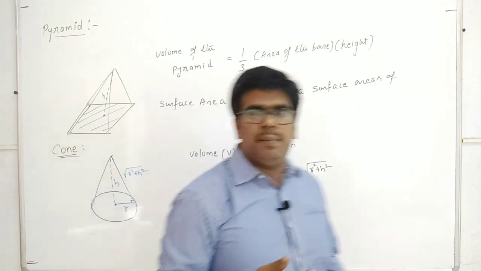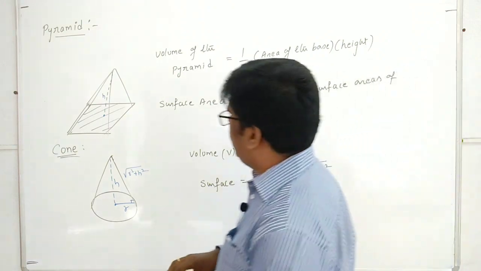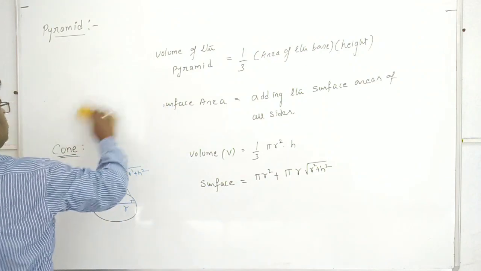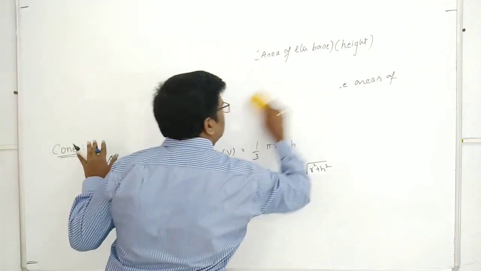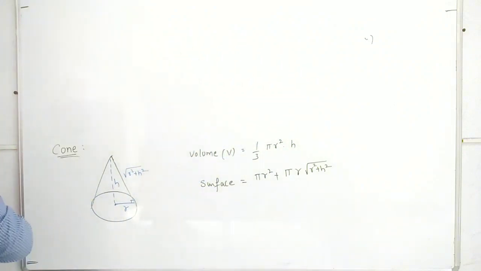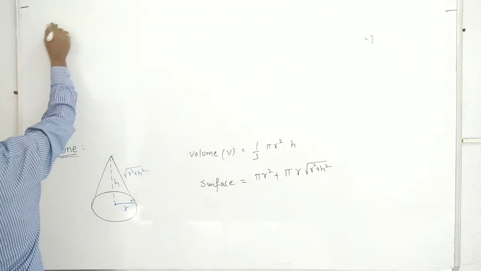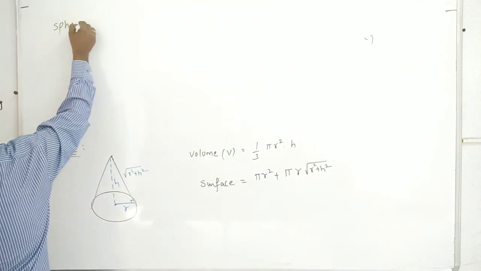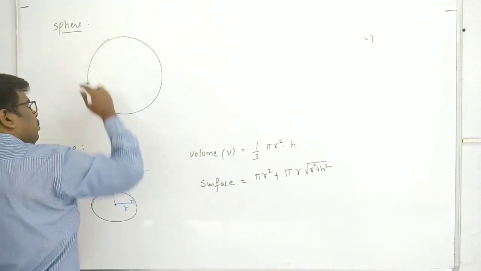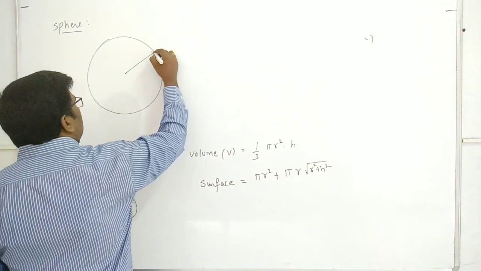And the solid sphere. If you take a solid sphere, we know the general formulas, and many times we use them in physics. A sphere is a spherical ball whose radius is r.